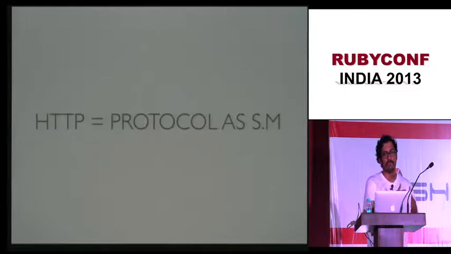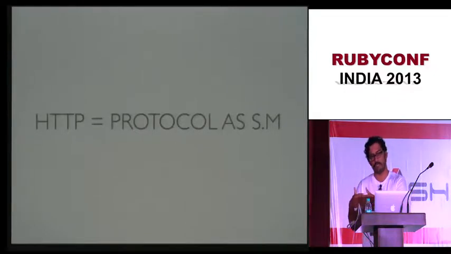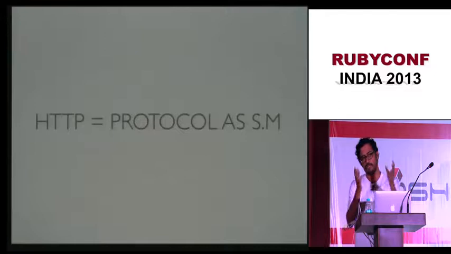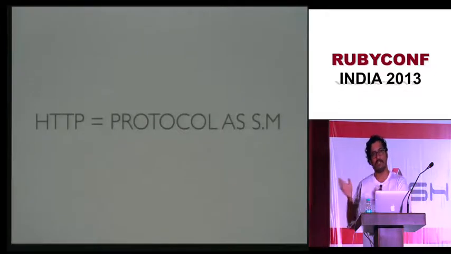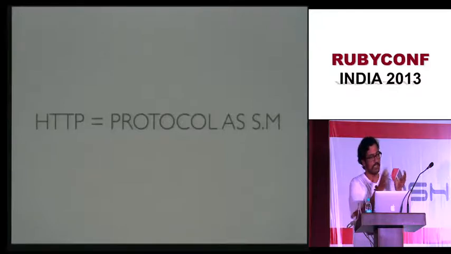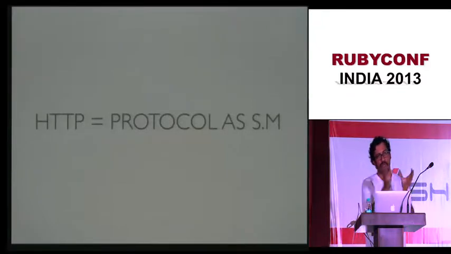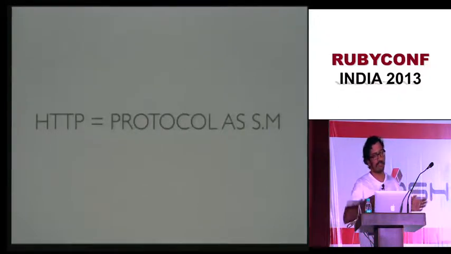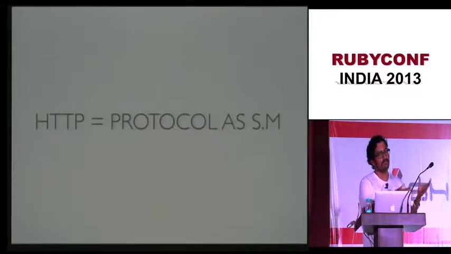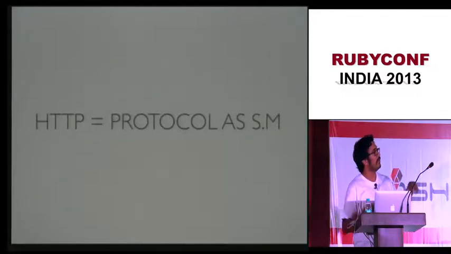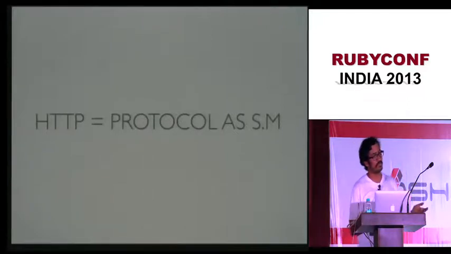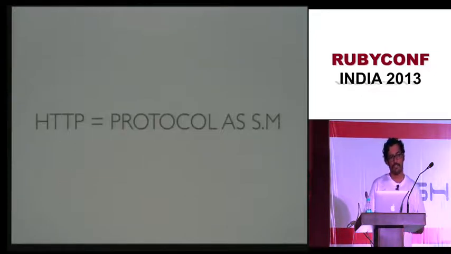Then after making the handshake, you have to decide on the accept headers. You have to decide on the content type. After deciding on the content type, you'll read the content body, and you will decide on the E tag. You will decide on the caching headers and all that, and then you will actually fulfill the request. So actually fulfilling the request is a small part of the whole process. After fulfilling the request, based on the accept header, you will render some response and you'll send the response. Then based on the caching, you will do some other things, right? So that is the protocol, and this example of this protocol, it's basically a flow chart. And if it is a flow chart, you can model it as a state machine. So that is the core assumption.